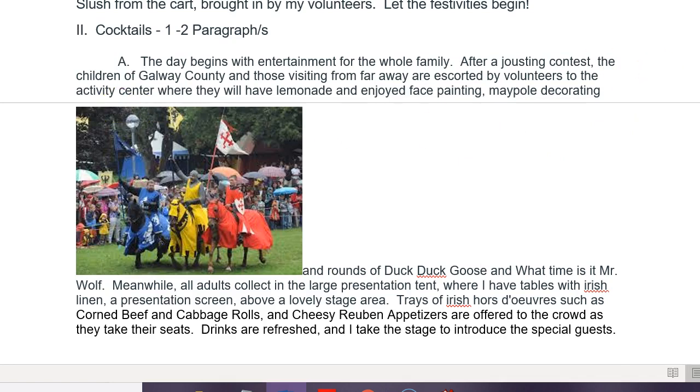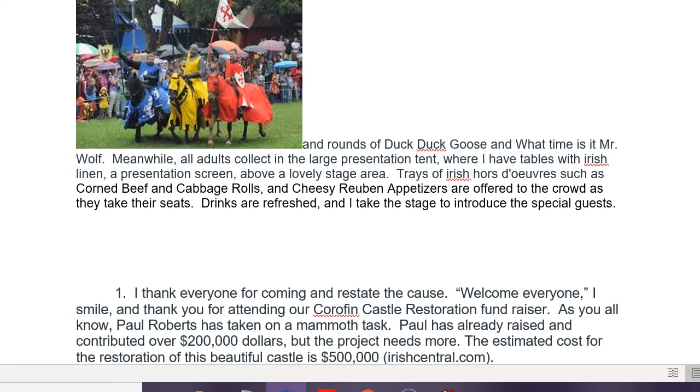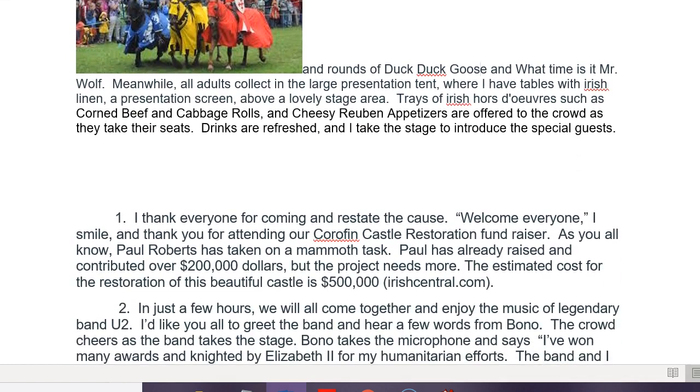The children are escorted away for face painting, maypole decorating. I don't need to put in the maypole decorating or face painting or rounds of duck, duck, goose or any of these other things because I'm not here to talk about the children. I'm here to get money for this project. So I gotta make sure that I keep my focus on what it is that I'm doing.